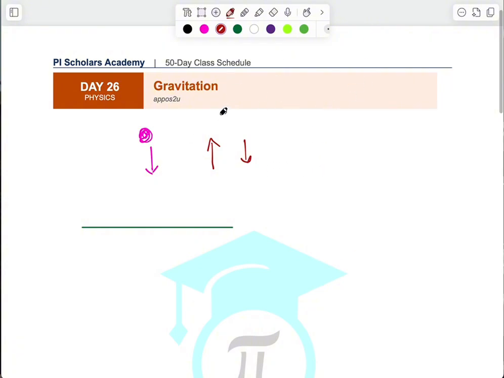In the simplest term, gravity is all about attraction. So when we talk about the concept of gravity, we're talking about a force, and Newton was able to help us define what this force is. It tells us that gravity is a force of attraction that exists between any 2 point masses.